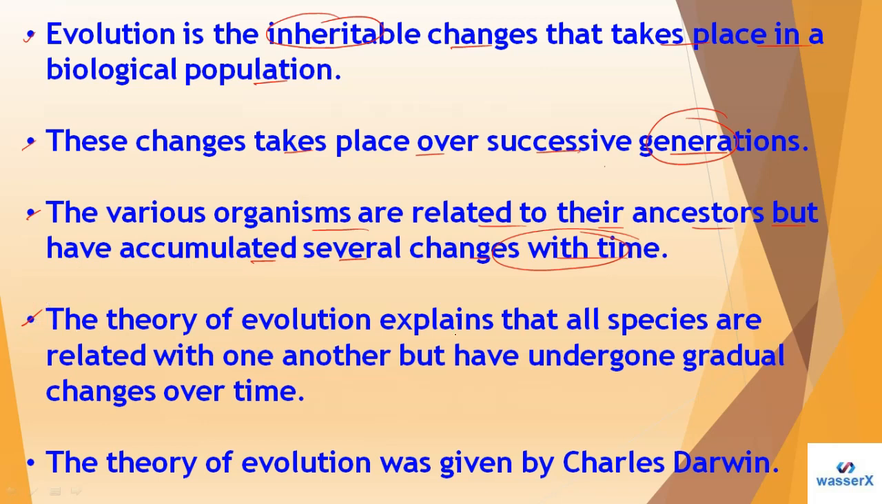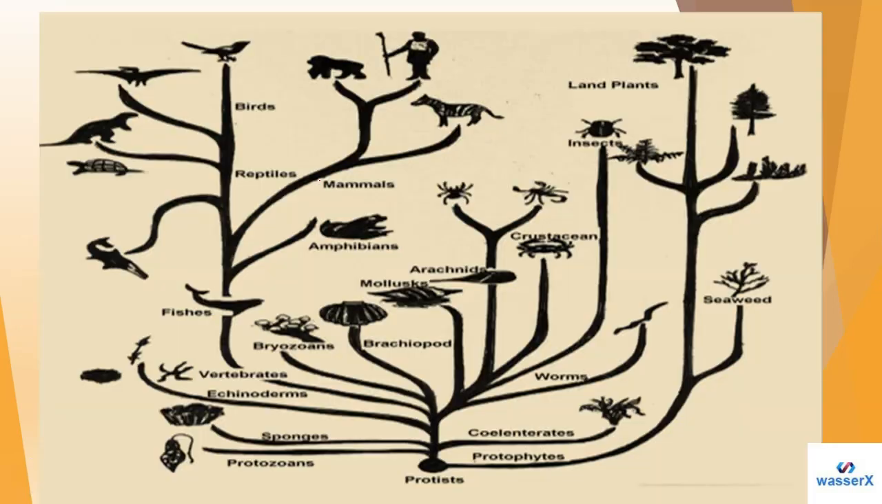The next one: the theory of evolution explains that all species are related to one another but have undergone gradual changes over time. The last point, students, is that the theory of evolution was given by Charles Darwin. As I told you, don't forget this name, because the theory of evolution was given by Charles Darwin.